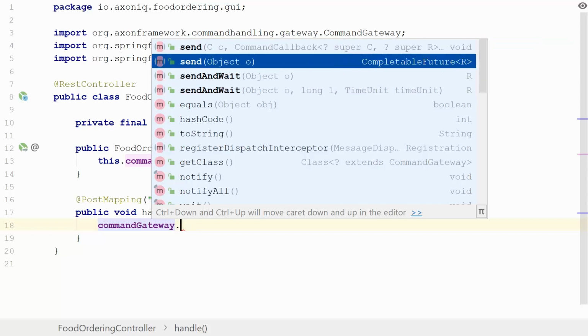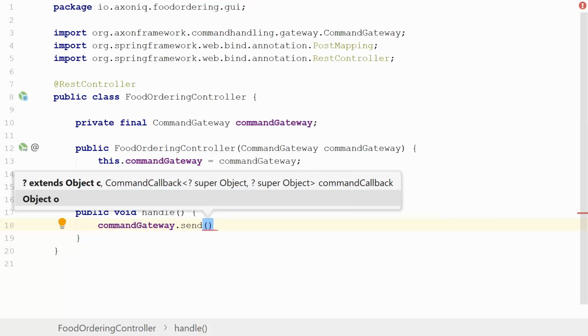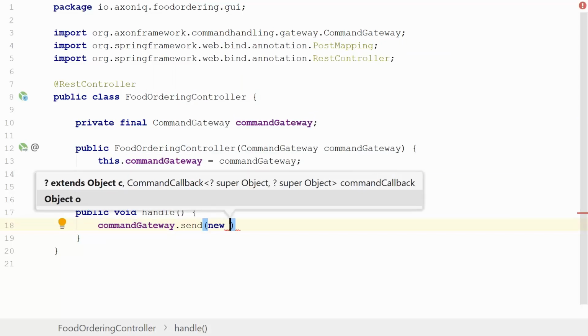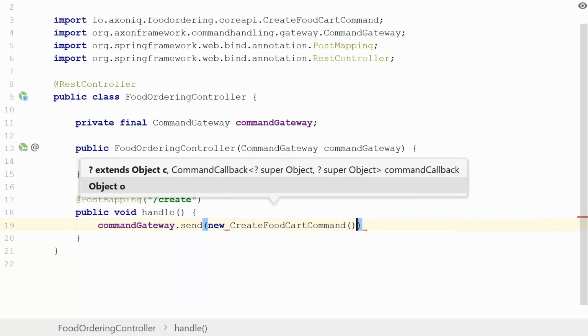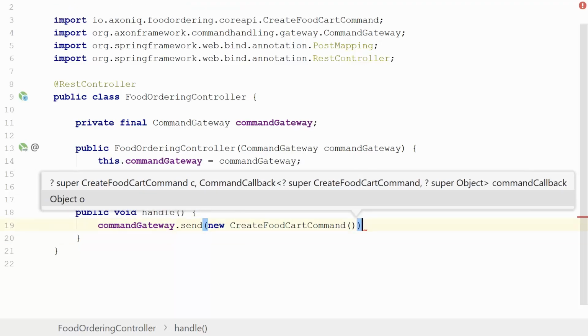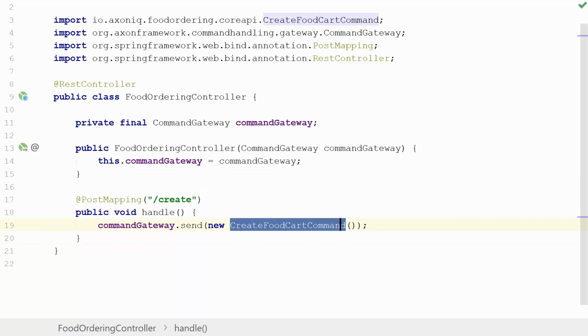For now, we're just going to do an asynchronous send operation, and on this operation we're going to send a create food cart command, and that's basically it. If we recall our second installment, the create food cart command doesn't contain anything. This is just telling the world that we want to create a food cart, and this is the component which will actually do so. Now, what we can do after this, now that we've got our basic post mapping, is I want to show you how to retrieve the food cart view, which we've modeled in our last scenario as well.